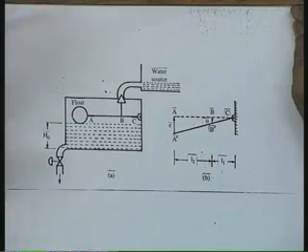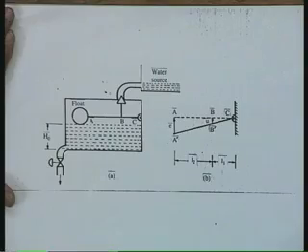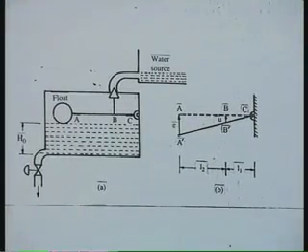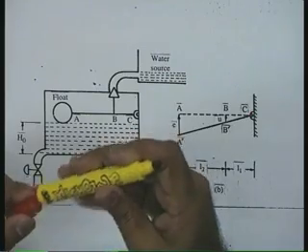My first example is a bathroom toilet tank, well known to all of us, and as you will see, this particular simple system has got all the ingredients of a feedback control system. Let me take up this particular system. The schematic of a bathroom toilet tank is in front of you.